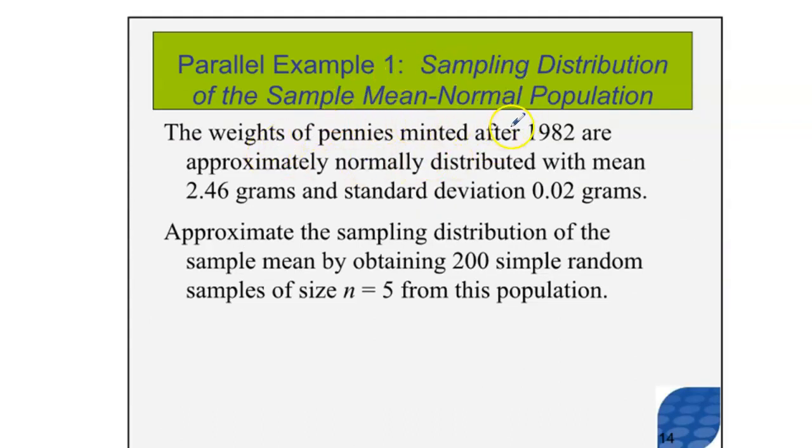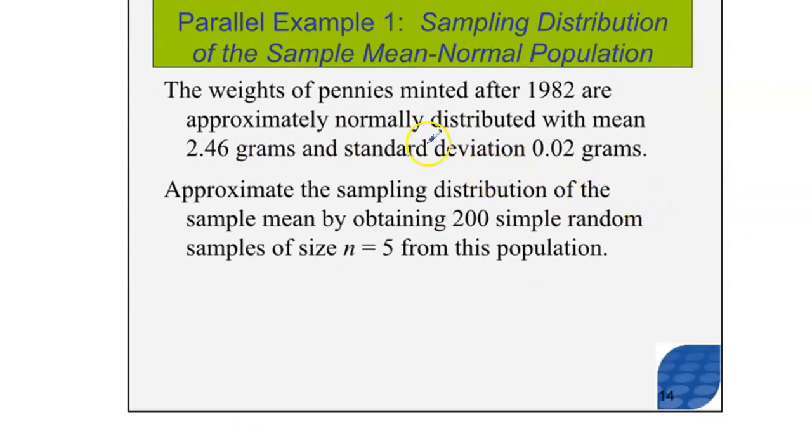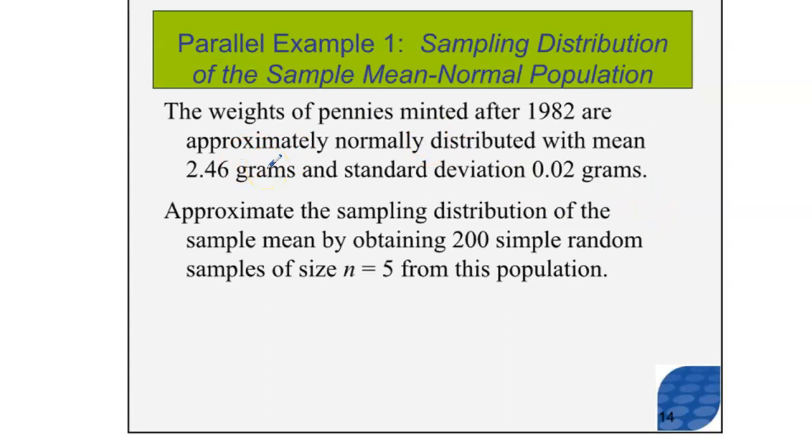The weights of all pennies minted after 1982 are approximately normally distributed, with mean 2.46 grams and standard deviation 0.02 grams. Now, before we even talk about anything else, you should be able to draw the distribution of this population. Remember, the distribution of this population is normal. So we can draw that normal curve. And we could say this middle here, the center, is the mean. So that would be 2.46 grams.